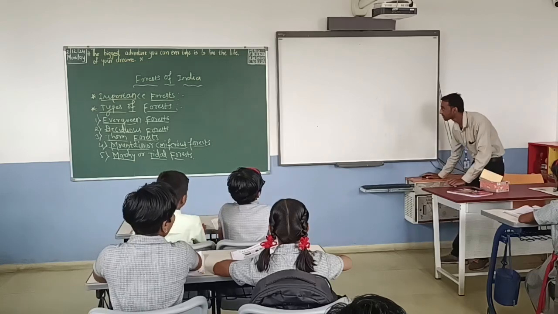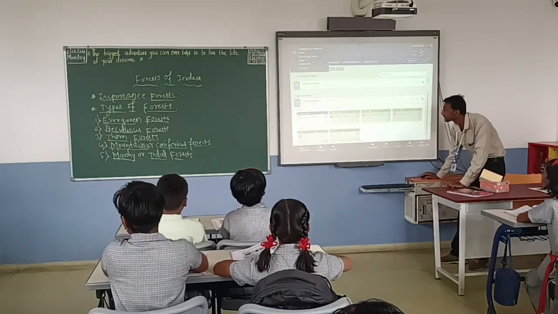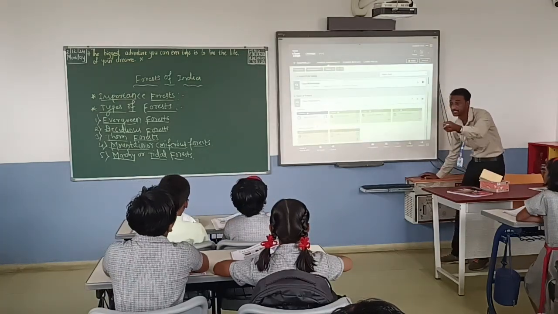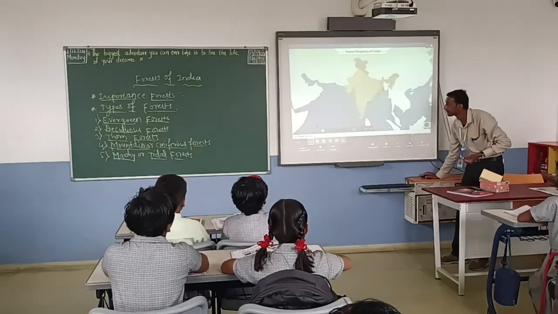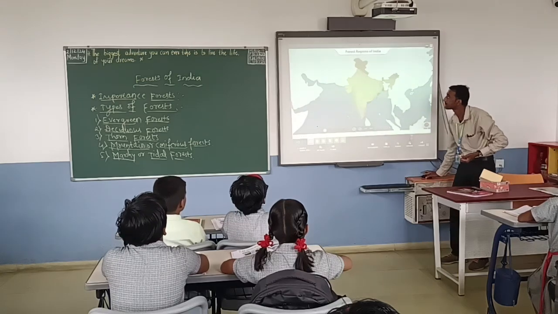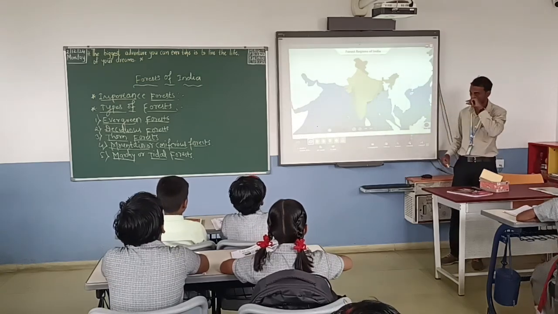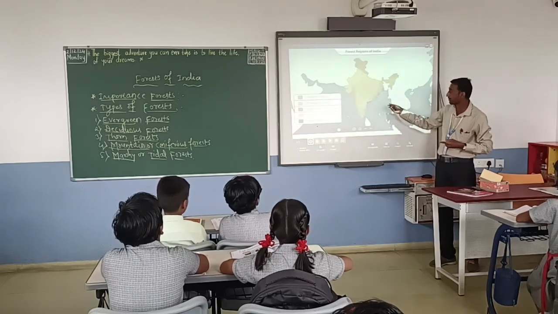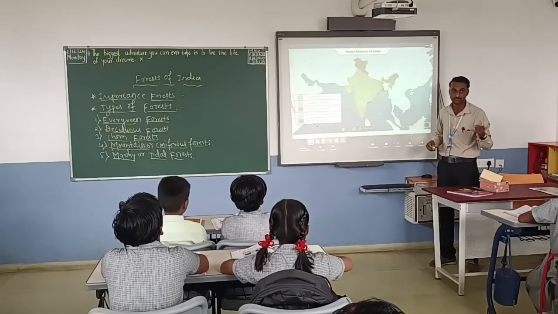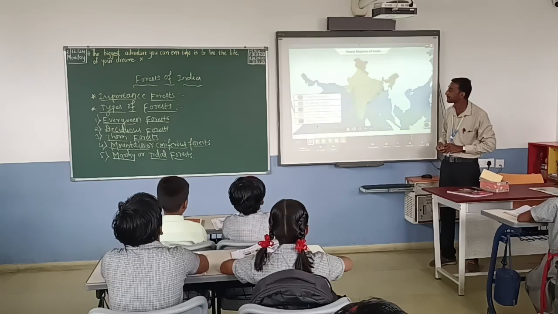Now, see the smart board. We already learned the types of forest, so once again we can see here. Take a look at this map of India. It shows the different types of forests found in our country. I am showing the map. Click on a forest region on the map legend to learn more.